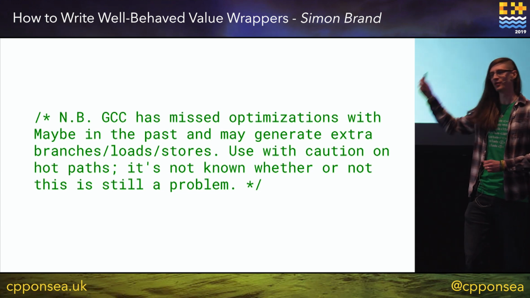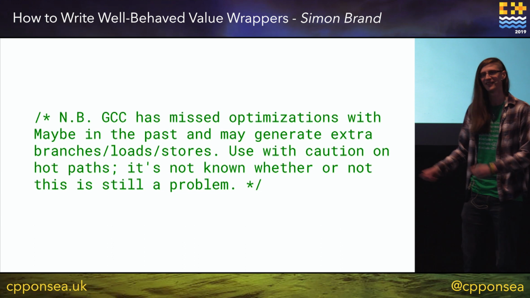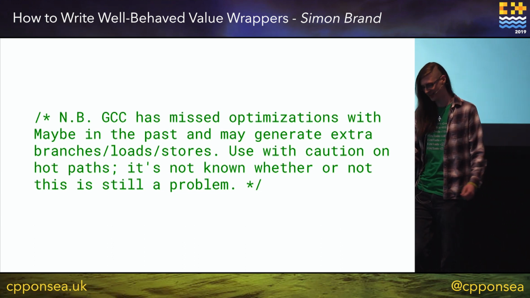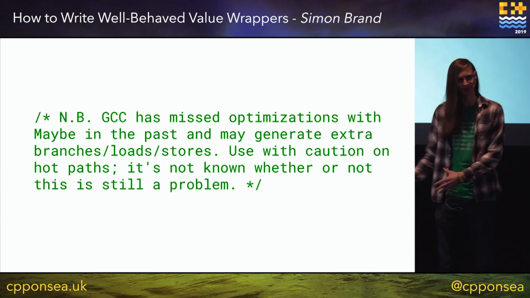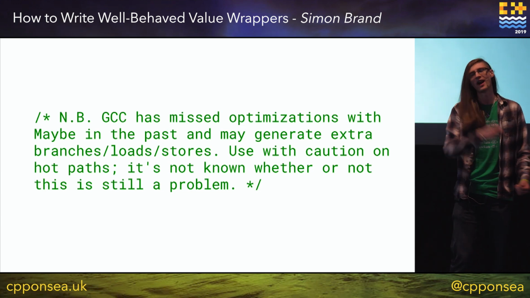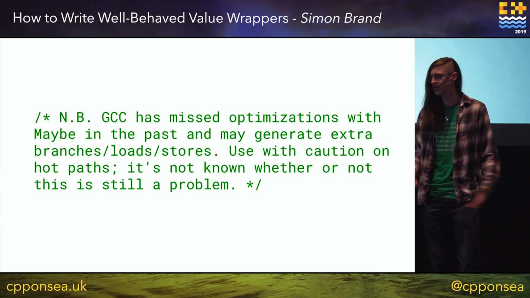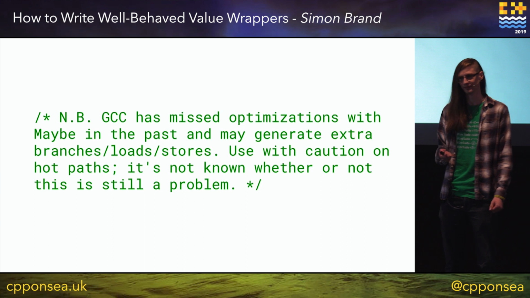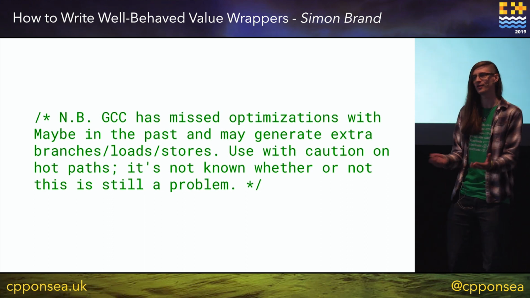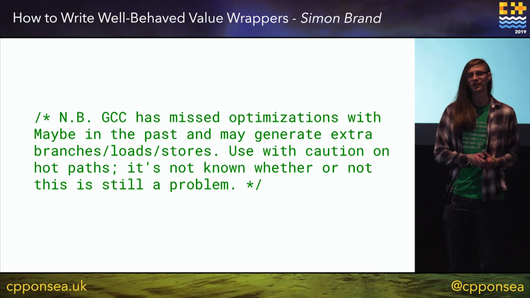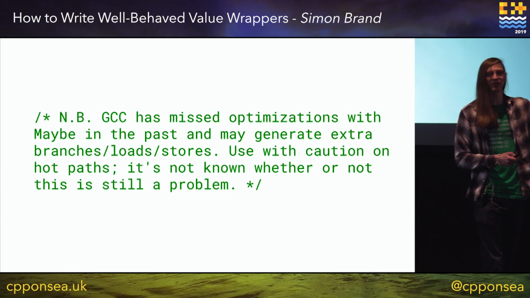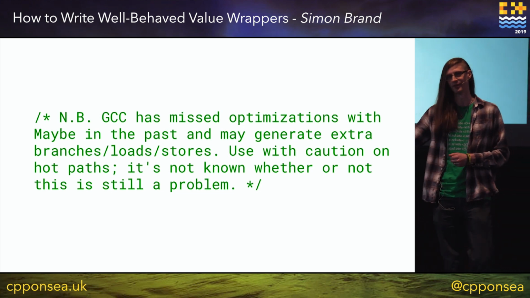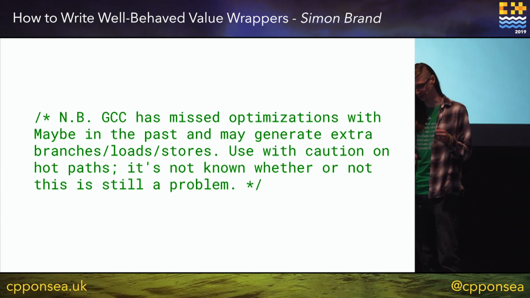So essentially what the people who wrote this code did is they have not watched this talk yet. Because if they had watched this talk, then they would know what's causing all of these problems, what things they need to care about, how they need to optimize, how they make their code not generate all of these extra branches and loads and stores and whatnot. So hopefully by the end of this talk, you could go and look at this code base and say, oh, they didn't apply this thing that Simon talked about, or they didn't think about this aspect of their type design. So that's my goal for this.